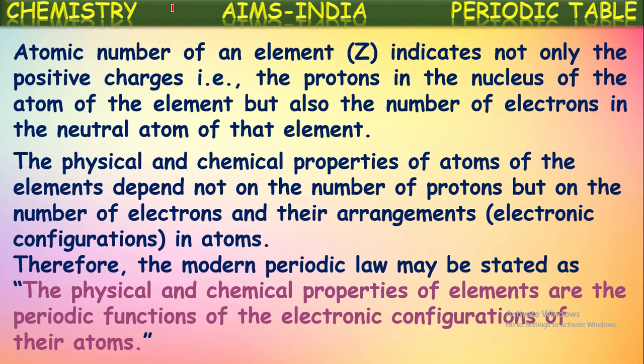So we can state the modern periodic law in terms of electronic configuration as well as in terms of atomic number, both we can say. So these two are taken into consideration while constructing this modern periodic table. Elements are written in the increasing order of their atomic numbers, and the elements which have similar valence electronic configuration, similar kind of outer shell configuration, are written one down to the other, and all those elements have similar chemical properties, right?